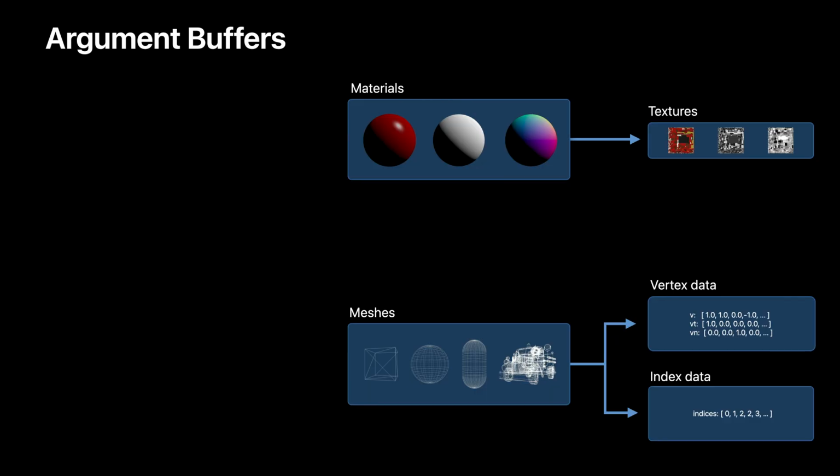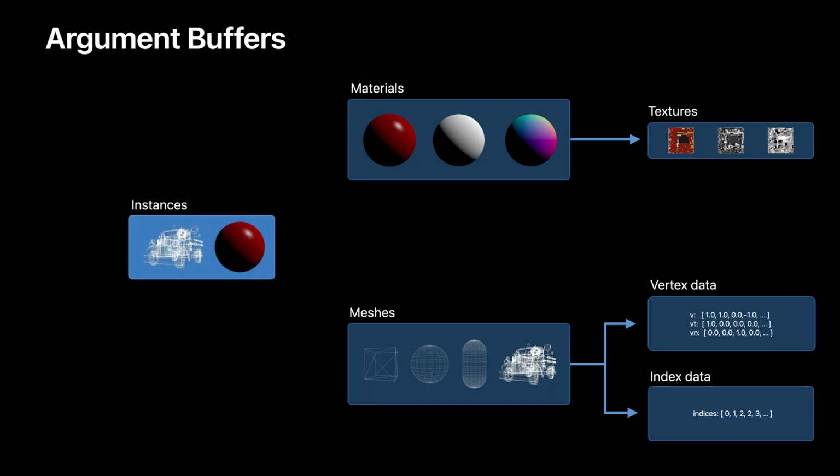Well, we can, for example, create an instance object and also place it in an argument buffer. An instance can reference one mesh and an associated material. This is also a great place to store a model transformation matrix as inline constant data. But we don't have to stop there. Now that we can store one instance, we can take this further and encode all our instances as an array